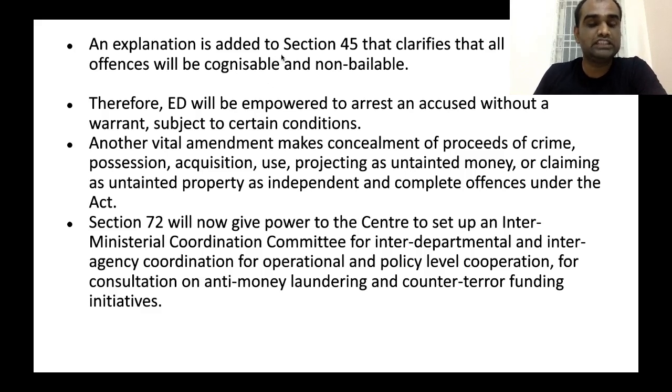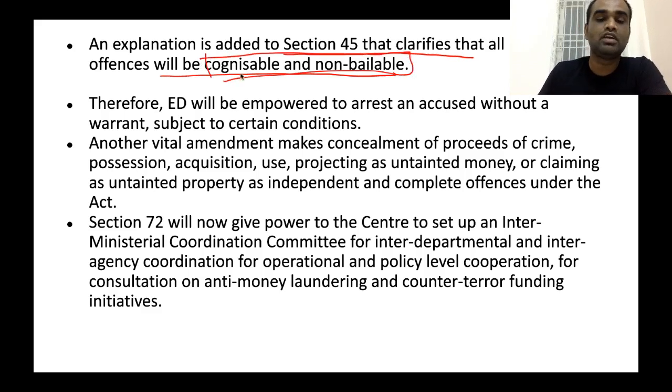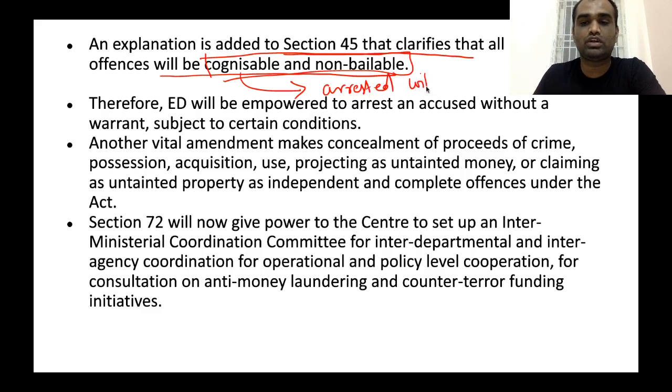Apart from these two provisions, an explanation is also added to section 45 that clarifies that all prevention of money laundering related offences will be cognizable as well as non-bailable. What is the meaning of cognizable and non-bailable? Cognizable means that a person who is connected with money laundering can be arrested without a warrant.